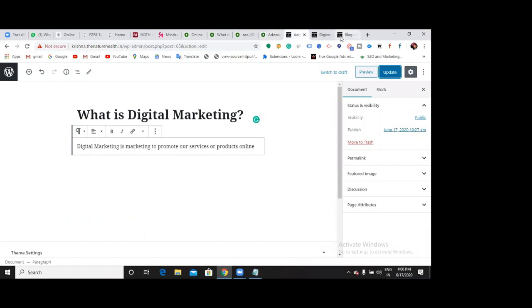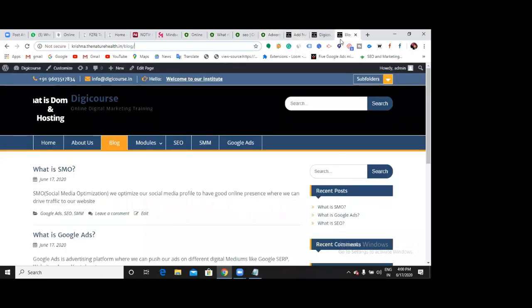Now, did you understand the difference between pages and posts? If we use only pages, we will not have the options to categorize them or to show them under the blog page, the posts page. If I have thousands of blogs using the pages option, is there any use? No use. Where would you show all those blogs? You can't even show them on the home page, you can't show them in the posts page, and you can't show them in the categories. That is the difference between pages and posts.